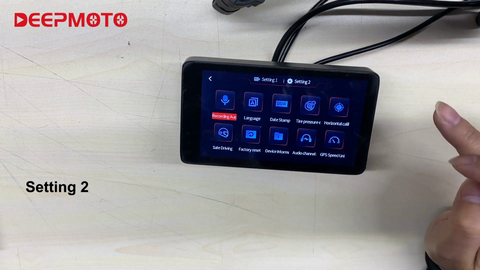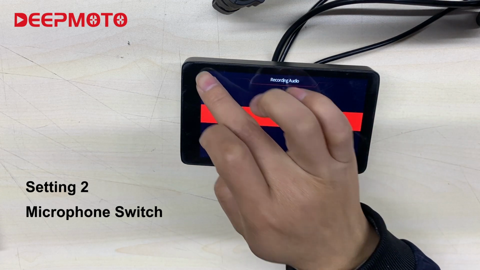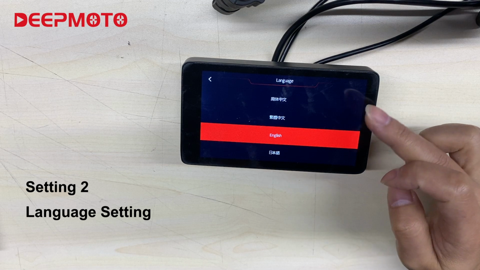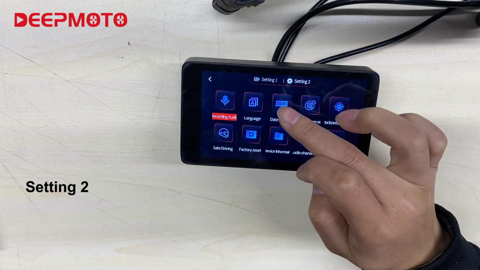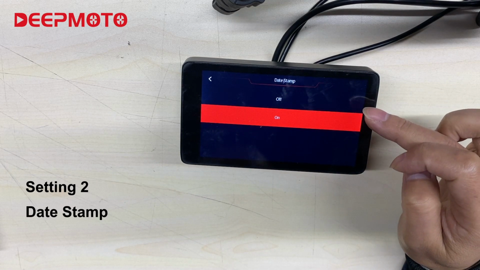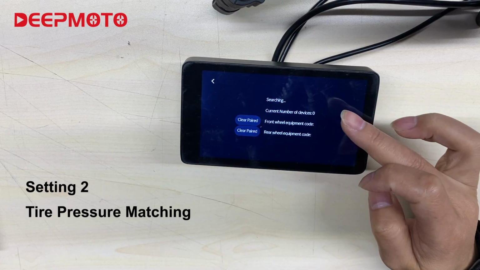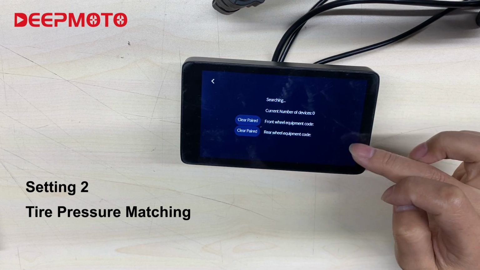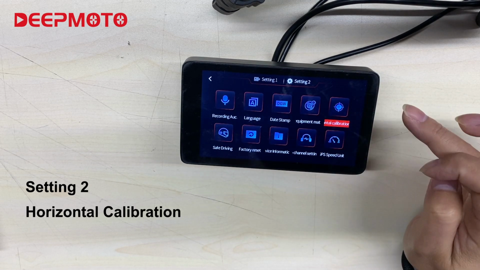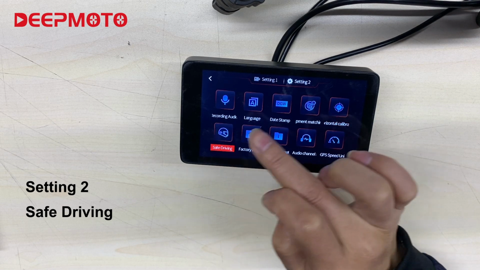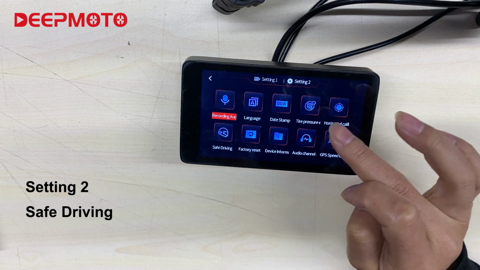Enter settings 2. There are microphone switch, language setting, time watermark, tire pressure matching, level calibration, safe driving tips, factory reset,